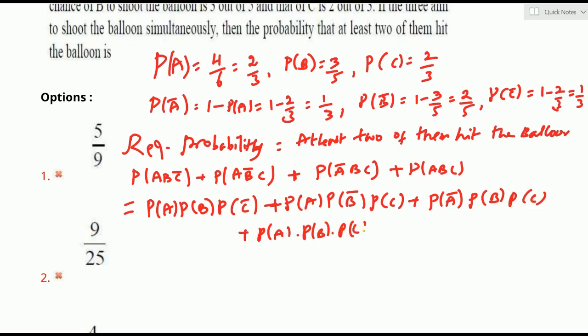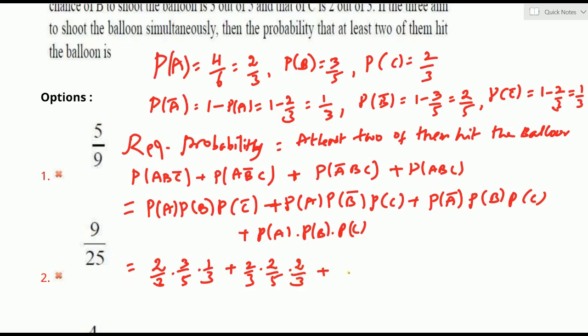You know, I already kept all these values steadily. You can substitute. First term: P of A is 2 by 3, P of B is 3 by 5, P of C bar is how much? 1 by 3. Now next: P of A is 2 by 3, P of B bar is 2 by 5 and P of C is 2 by 3.